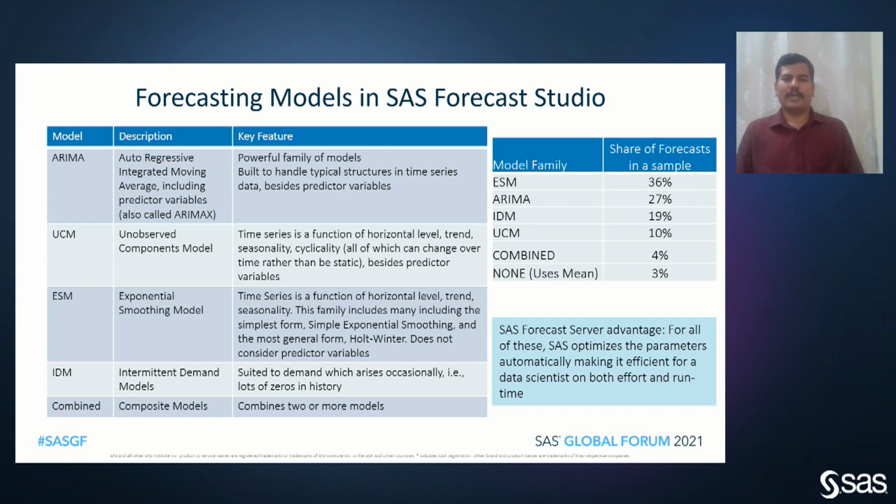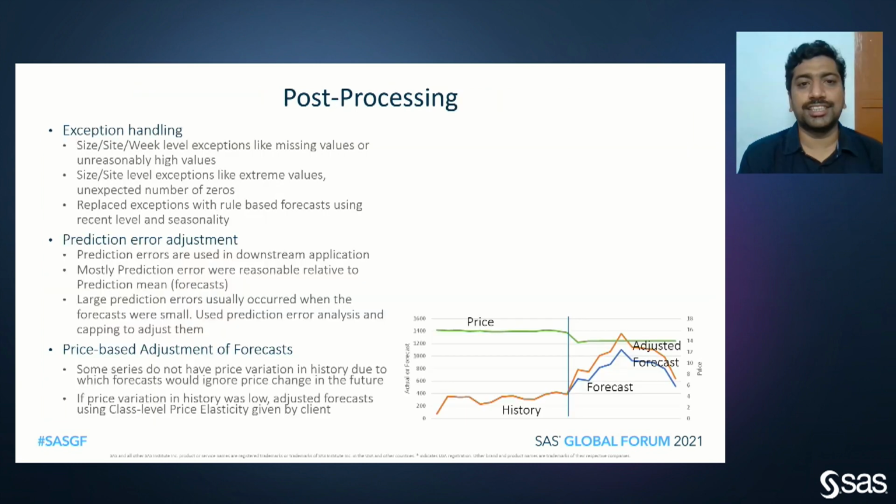Massive parallelization available in SAS Forecast Studio lets us handle thousands of series in each project. So that's a really good advantage of SAS Forecast Studio over other tools. Post processing is important so that the forecast results going downstream are good and reasonable. Coming to exception handling, there are exceptions like missing values, unreasonably high values and extreme values. All these exceptions are replaced by a rule-based forecast using the recent trend and the seasonality.